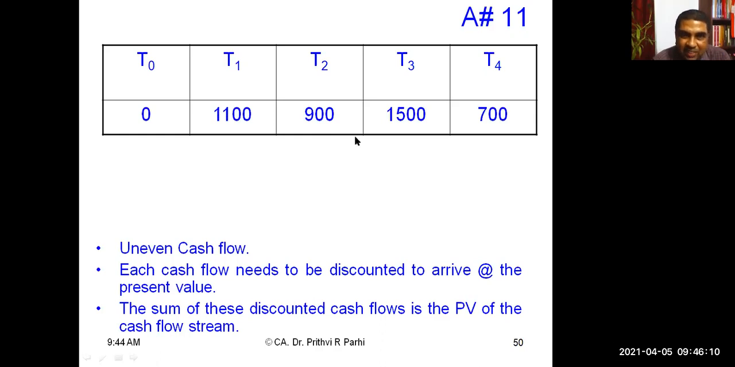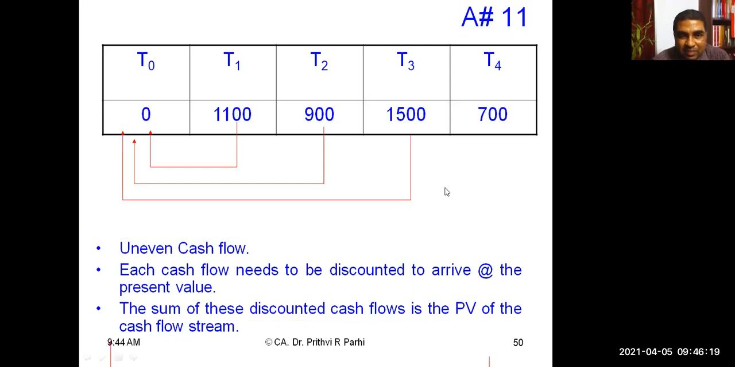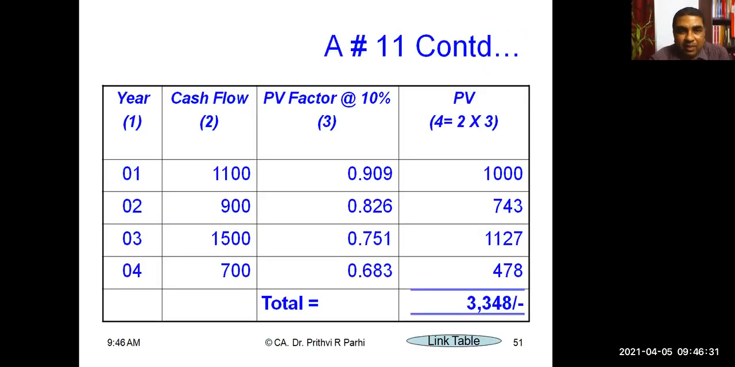Okay, meaning each cash flow needs to be discounted by treating it just like a single sum, and then you have to add these cash flows. Understood? So if you are doing so, you see these are the cash flows for years 1, 2, 3, 4. And the present value factors at 10% are 0.909, 0.826, 0.751, 0.683. If you multiply these, I am getting these figures. If you add all of them, I am getting the present value as 3,348.